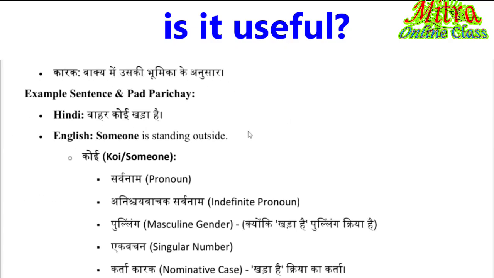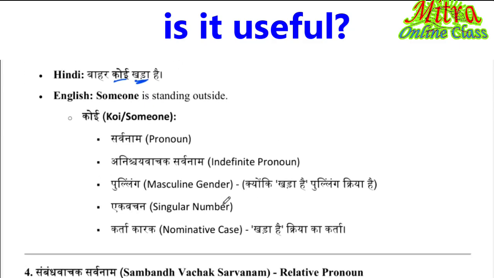Okay. Bahar koi khada means someone standing outside. The koi is at Anityavachak sarvanams. It's at masculines because khada, the verb khada is in a pulling. Khada is a pulling, so the koi is at pullings. Ekvachan singulars. Karta karak. Khada hai, kriya ka karta. It is an action of kriya ka karta. Khada is a karta. Koi is a karta. Kriya ka karta.